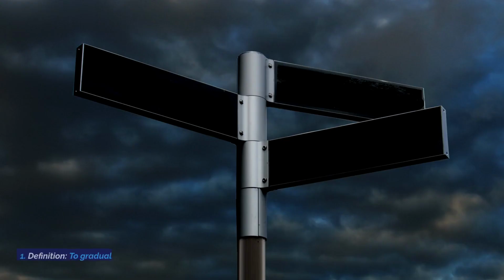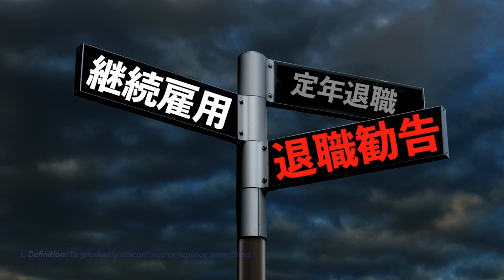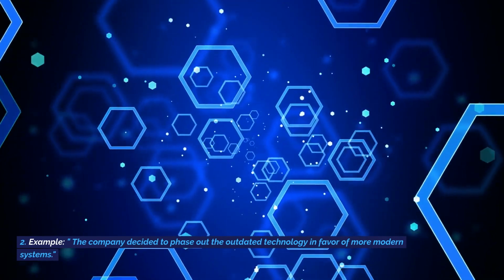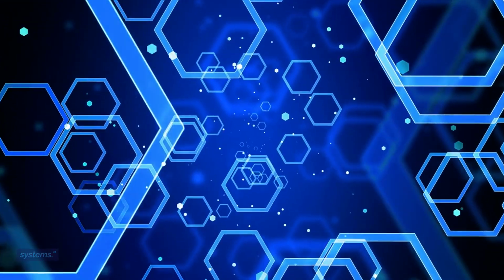Phase out. 1. Definition: to gradually discontinue or replace something. 2. Example: the company decided to phase out the outdated technology in favor of more modern systems.